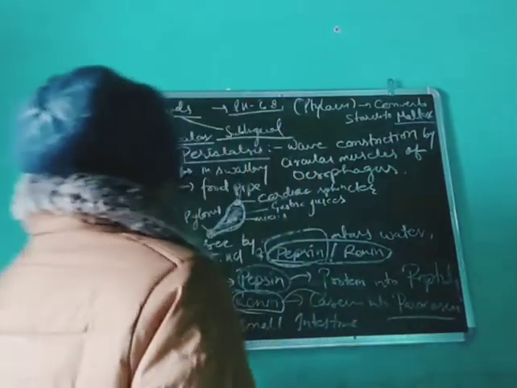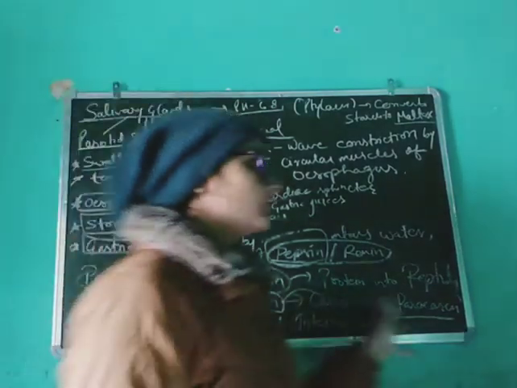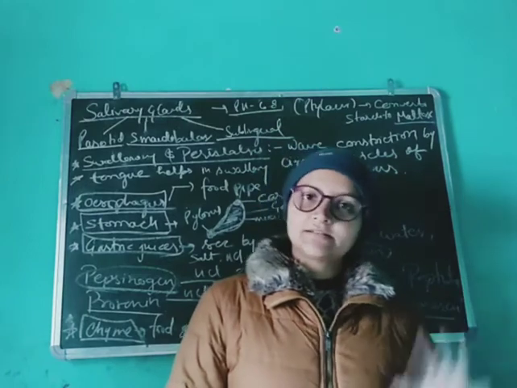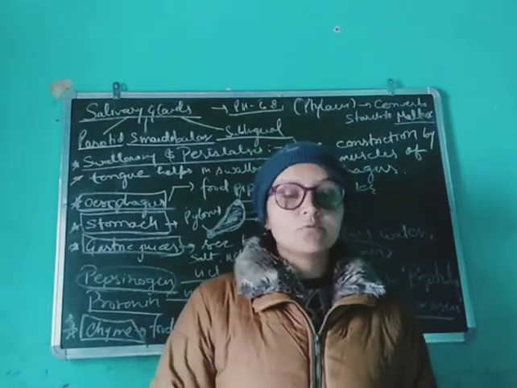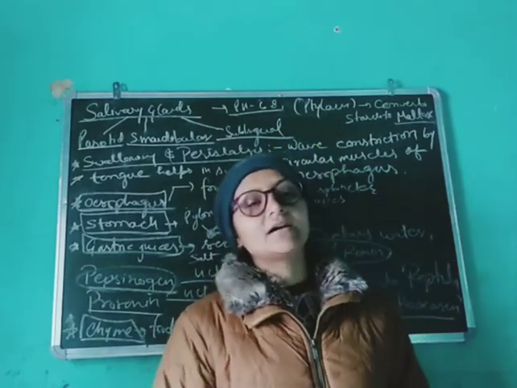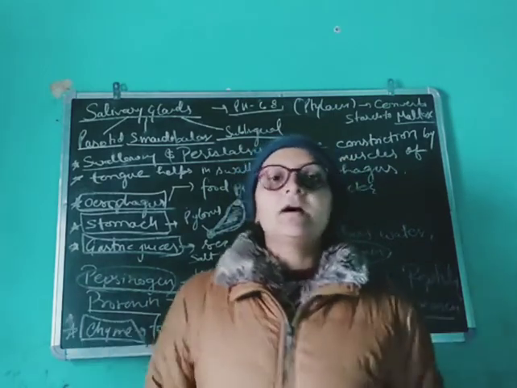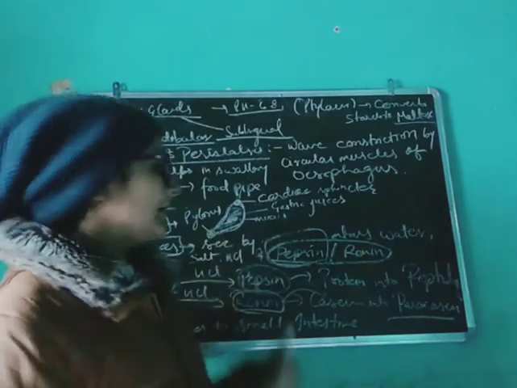So this food remains in the stomach for 3 hours. This food is now called chyme. After 3 hours, after some digestion and some absorption, the food is allowed to enter the small intestine through the pylorus sphincter.